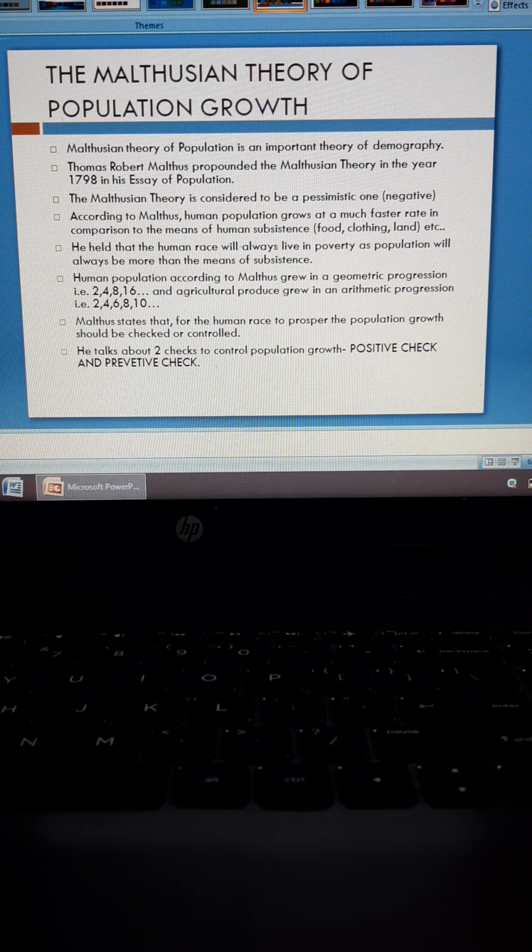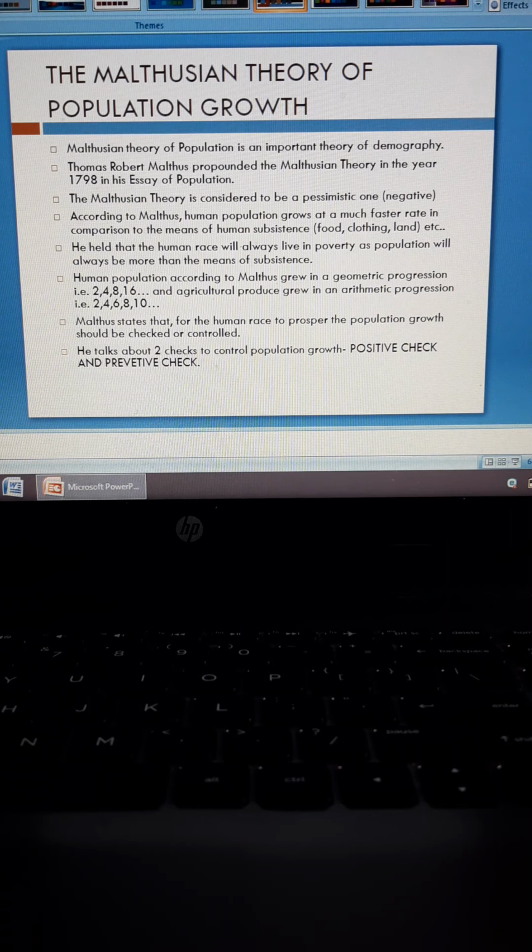Alright? So, the first point, the Malthusian theory of population, is an important theory of demography, okay? Malthus has propounded a theory of demography. Thomas Robert Malthus is his full name, in the year 1798 in his Essay on Population. So the Malthusian theory is considered to be a pessimistic one.